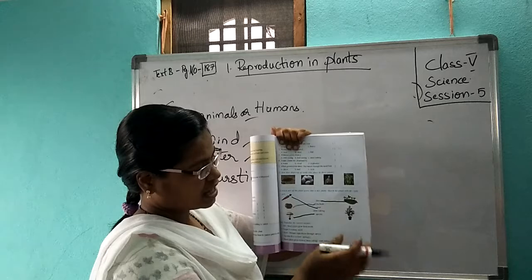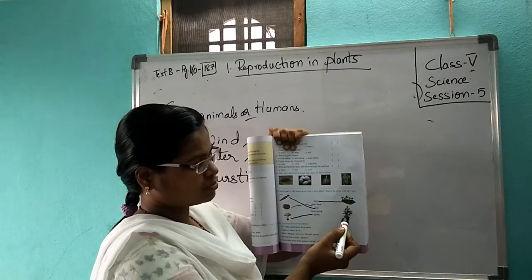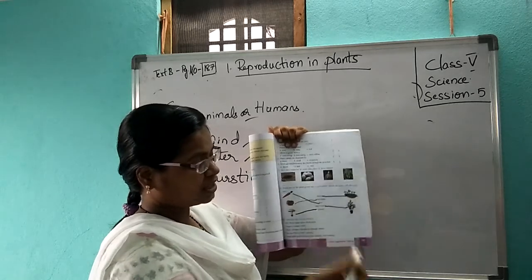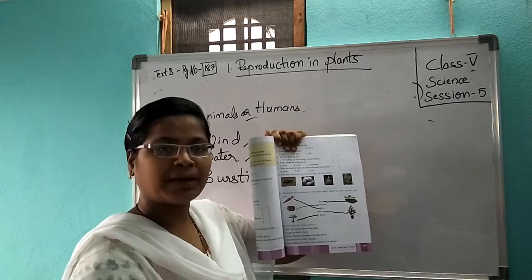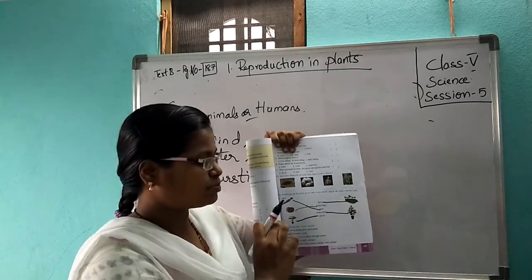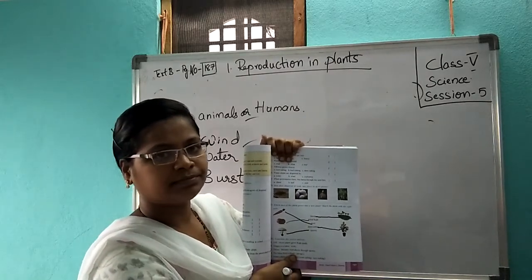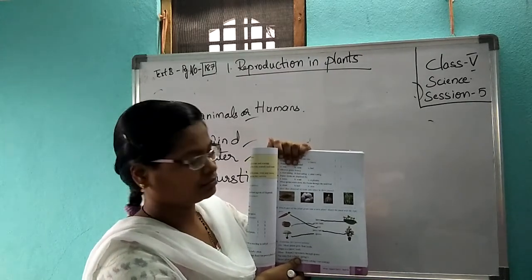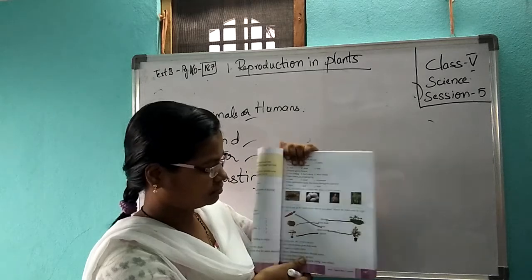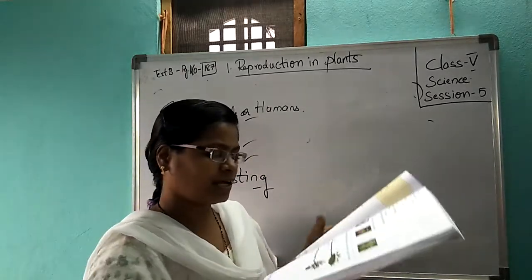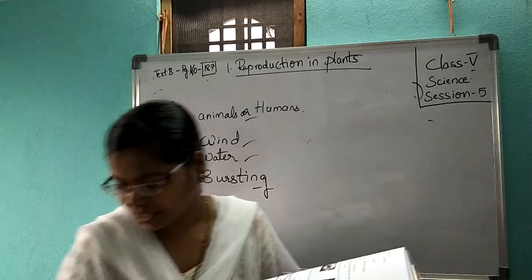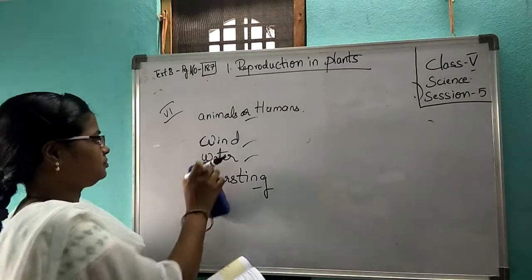Here you see, we have a flowering plant. That is a rose plant. By stem cutting, you will have a new plant. From which part you will have a new plant, you have to match it. Now, eighth bit. Go for the eighth bit.